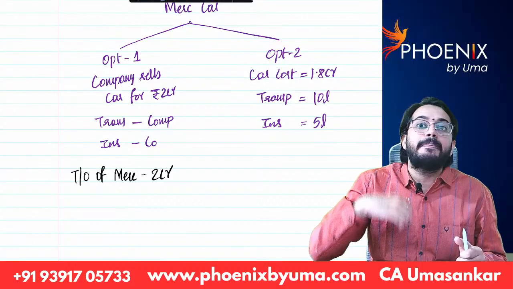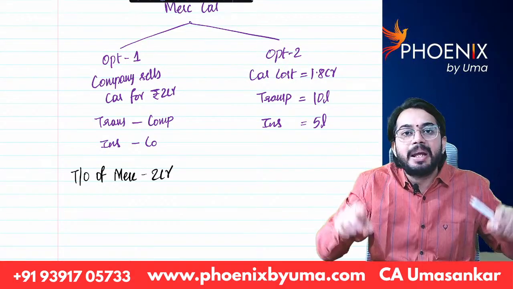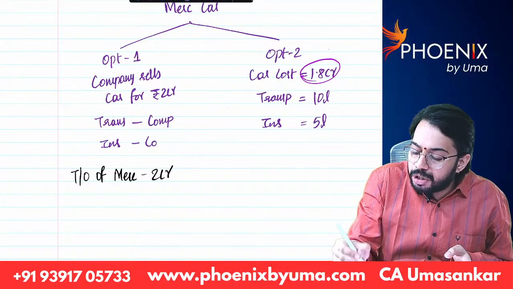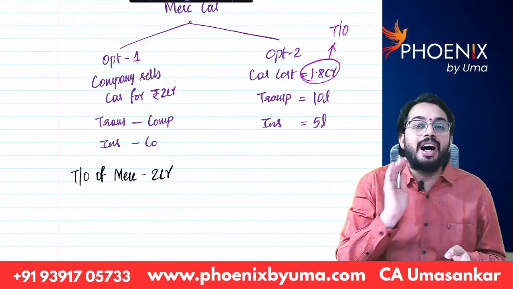When I reimburse the expenditure and it is clearly mentioned in the invoice, only 1.8 crores will be taken as turnover. Are you able to understand?